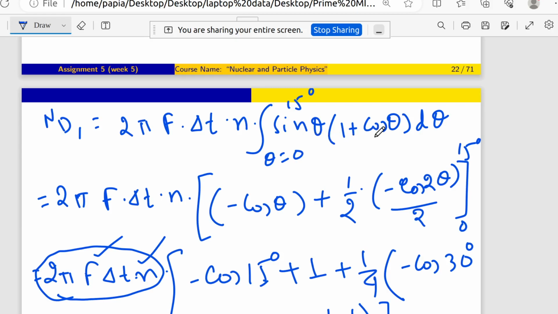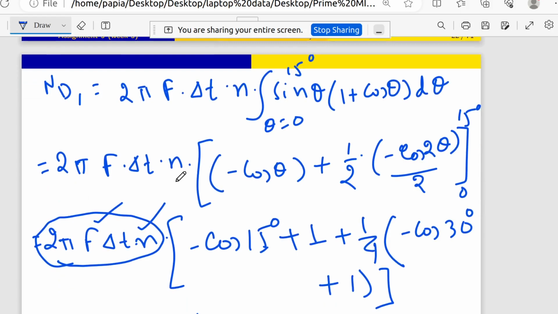For sin theta cos theta, write it as half of 2 sin theta cos theta, which is sin 2 theta, and its integration is minus cos 2 theta by 2. As a whole, this is the integration result, and we put in the limits from 0 to 15 degree.